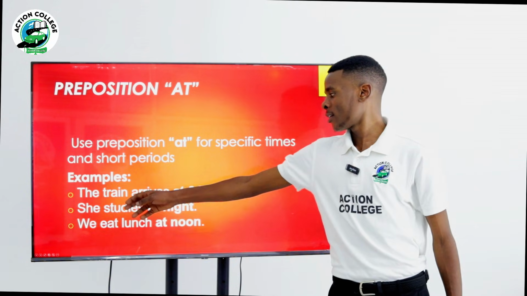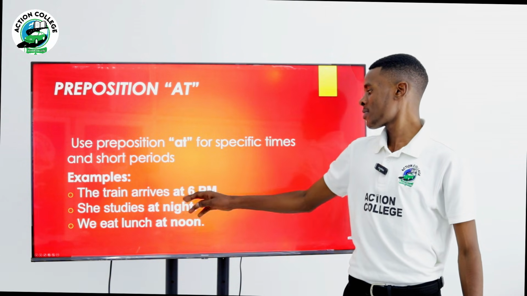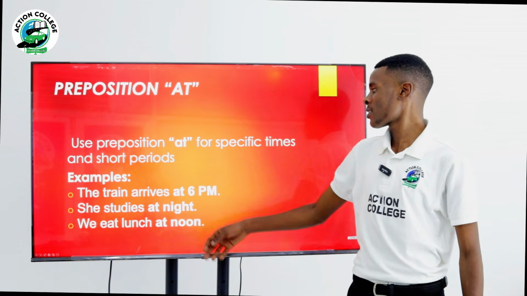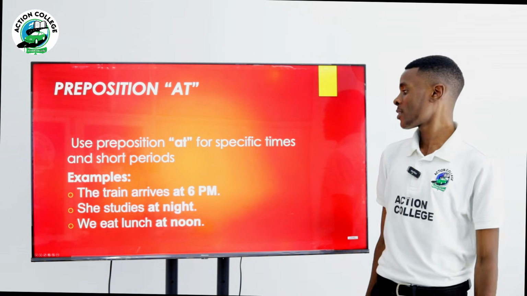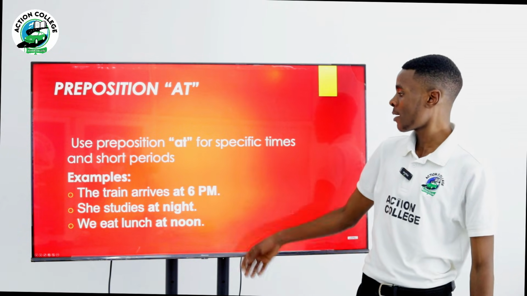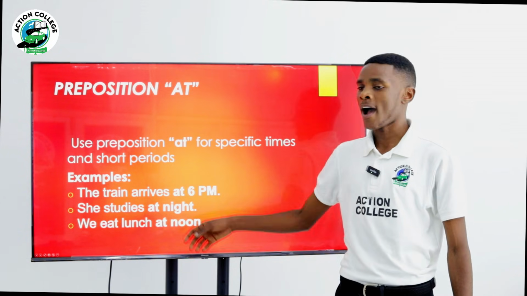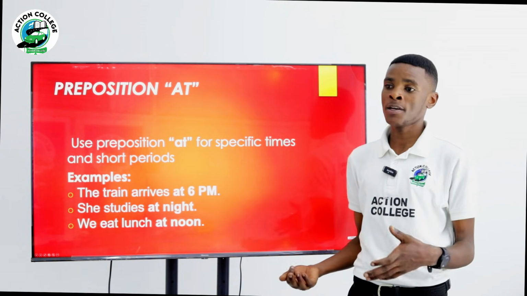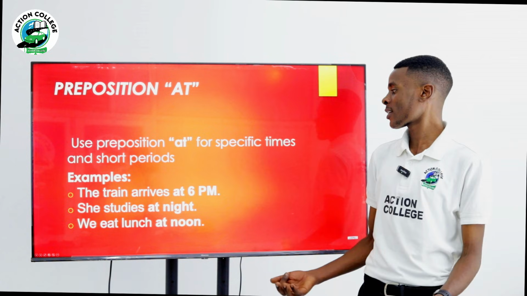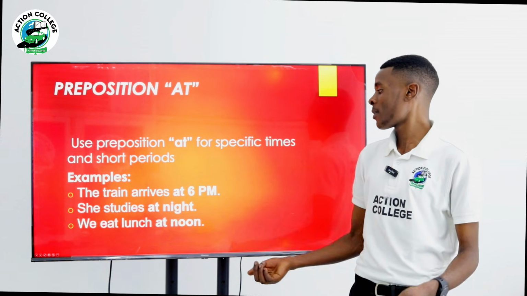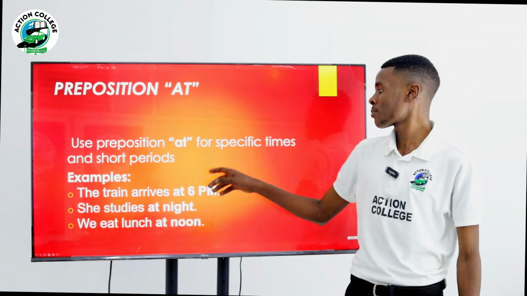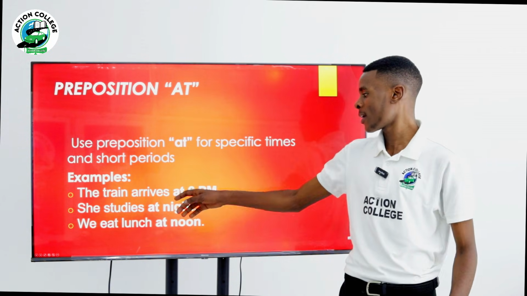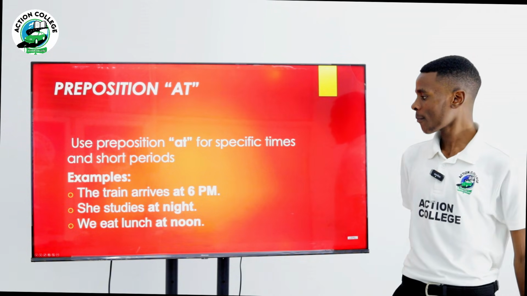Example, the train arrives at 6 p.m. This 6 p.m. is a specific time. That is the reason why you have to use at. Also, you can say we start class at, for example, 4 p.m. So 4 p.m. is a specific time. That is the reason why you have to use the preposition of time at.